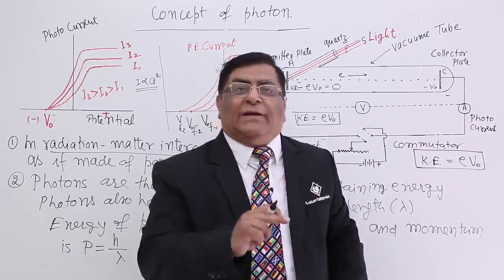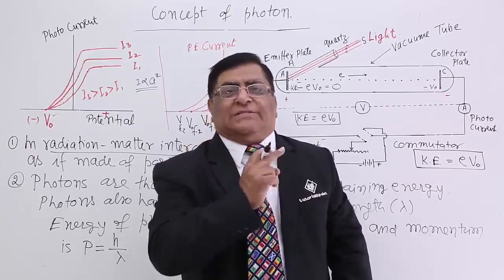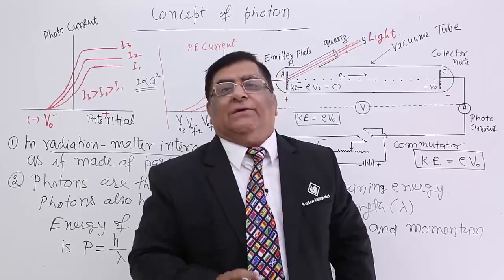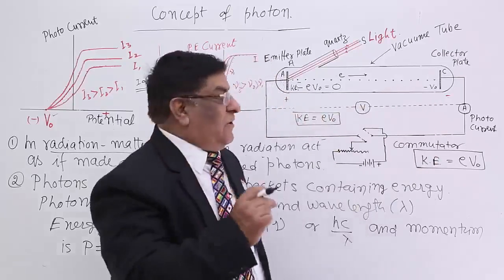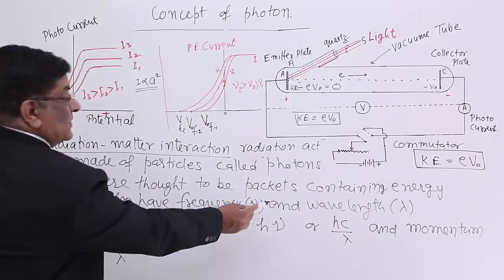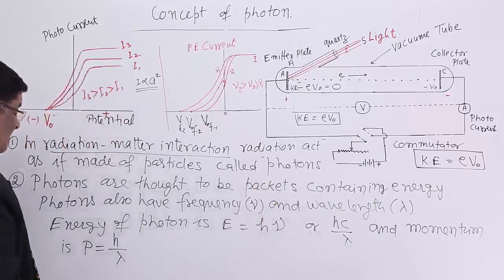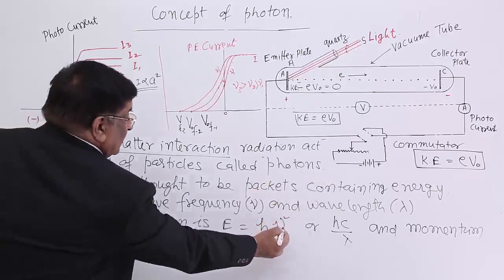They have got momentum, they have got mass, they have got energy, they have got frequency, they have got wavelength, and they have got speed. So they also have frequency nu and wavelength lambda.